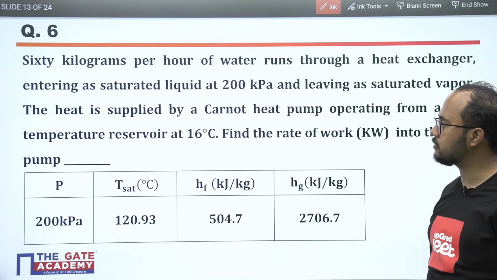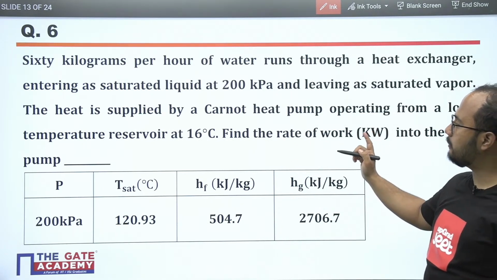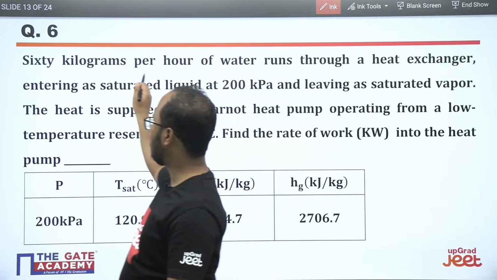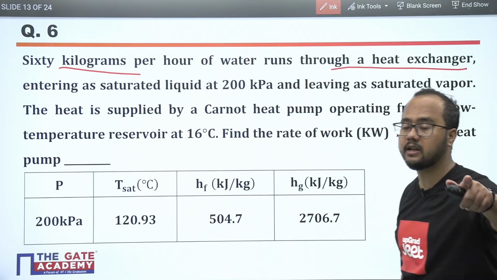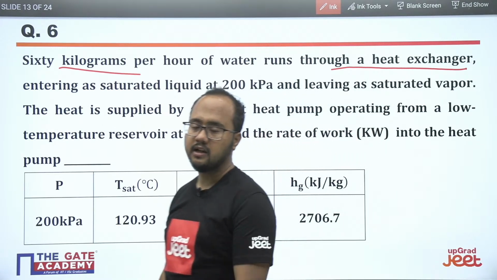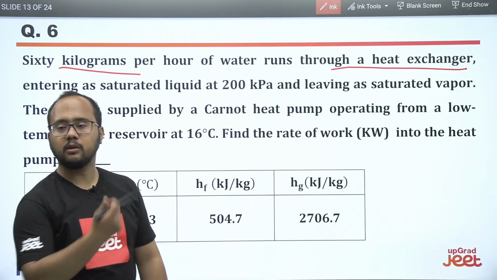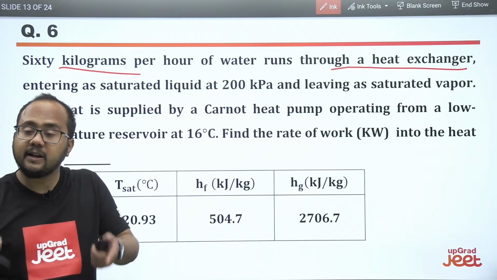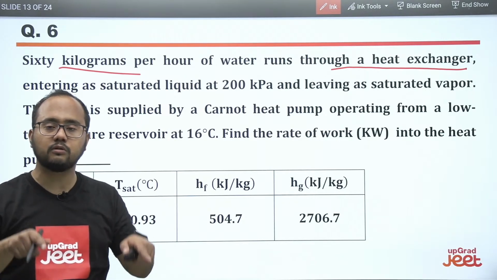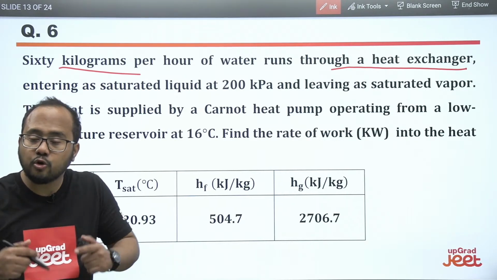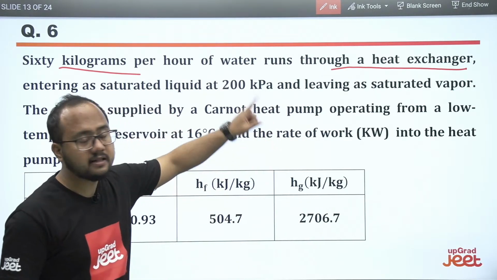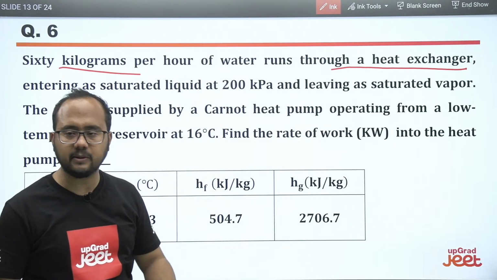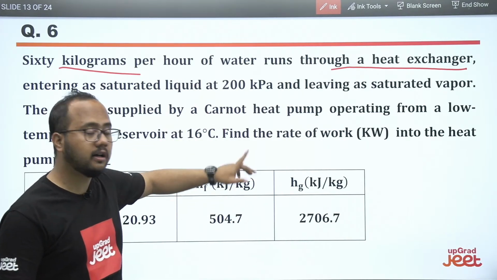Heat exchanger topic is in the HMT subject, and we are dealing with the thermodynamics subject. So multiple subject questions are also there. The heat exchanger part is in our heat transfer subject, but the question is related to thermodynamics.